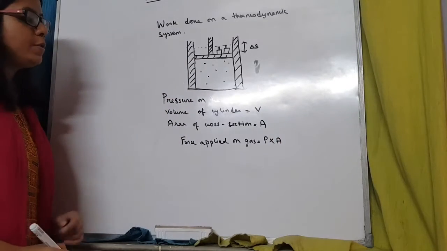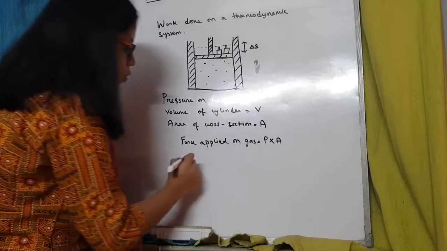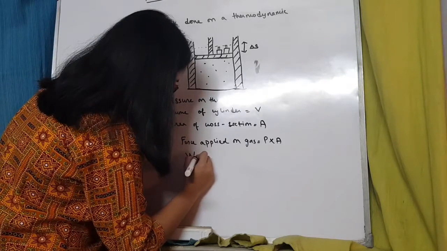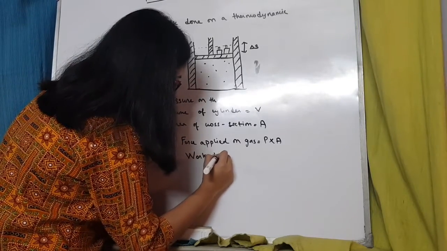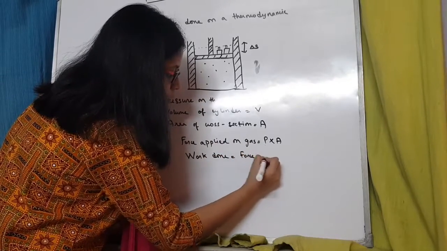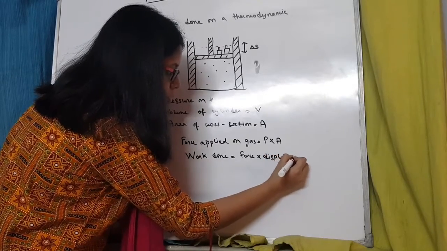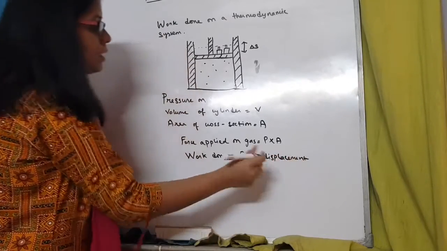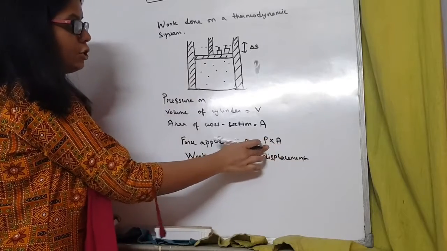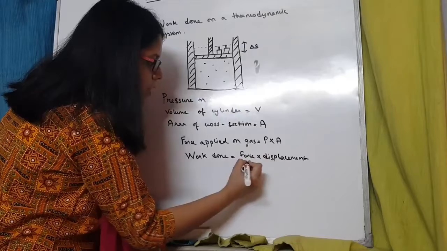We have the force. Now, suppose we want to find the work done. We know work done is equal to force into displacement. We have the force, that is pressure into area. We have the displacement, that is delta S. So what will be the work done?